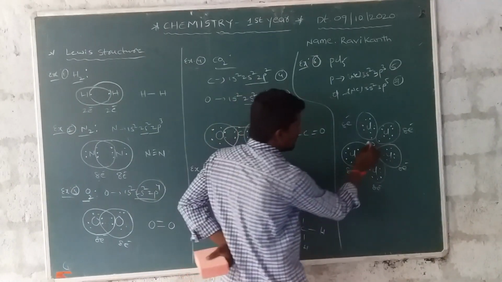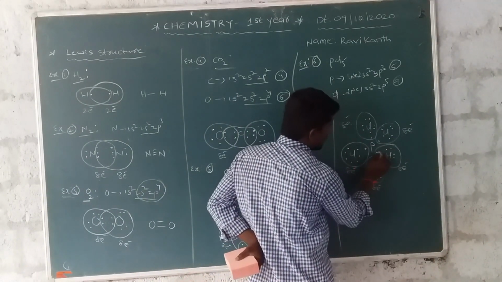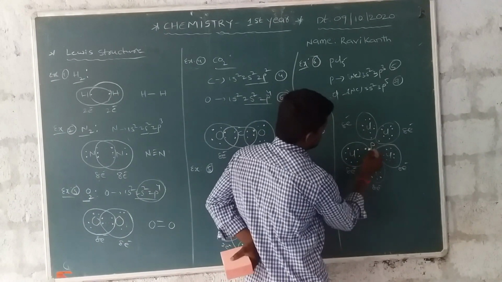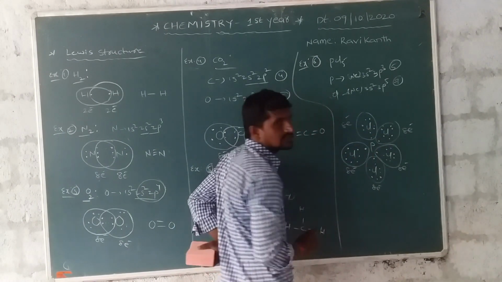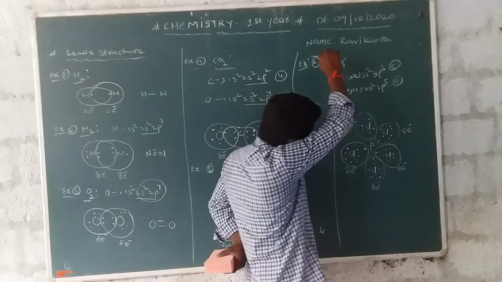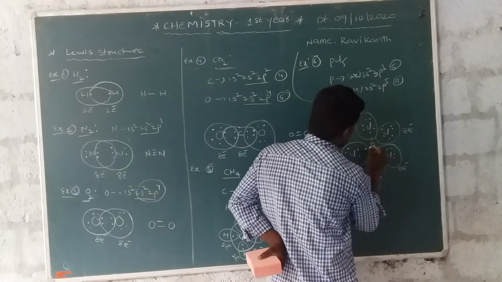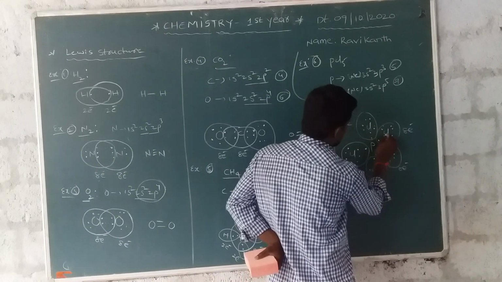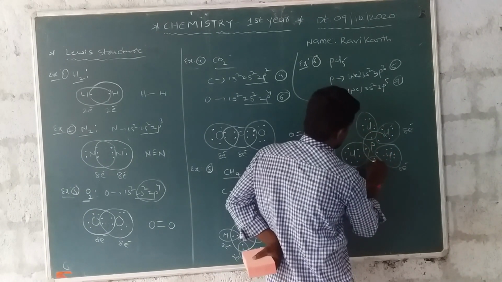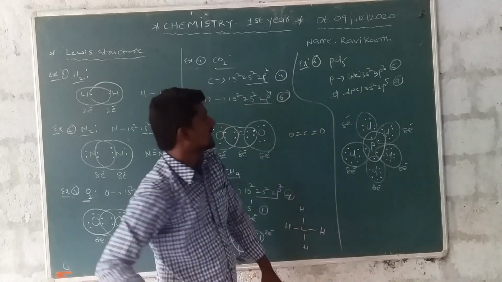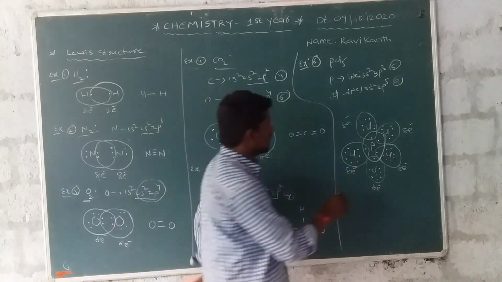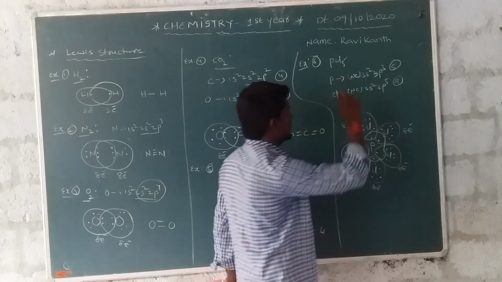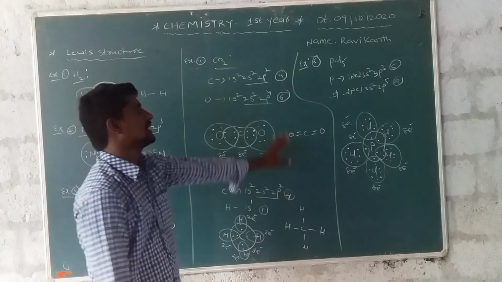And also phosphorus: 1, 2, 3, 4, 5, and also this one 6, this one 7, this one 8. Totally 8 electrons are present, giving a stable configuration. This is the octet rule.